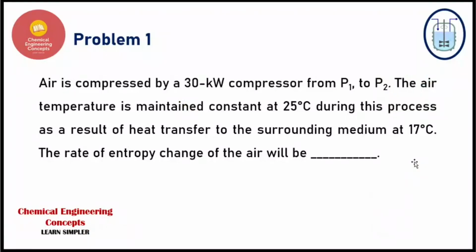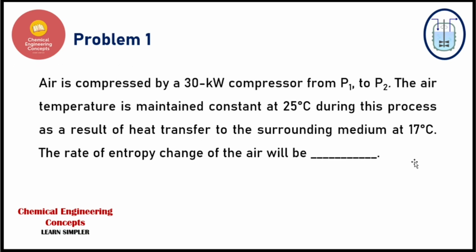So this becomes our first problem for the day, and the problem is here. The problem says that air is compressed by a 30 kilowatt compressor from any pressure P1 to pressure P2. The air temperature is maintained constant at 25 degrees centigrade. Now during this process, as a result of the heat transfer to the surrounding medium at 17 degrees centigrade. Okay, so this is the problem, guys. Let us solve it. It is asking that we have to find out the rate of entropy change of the